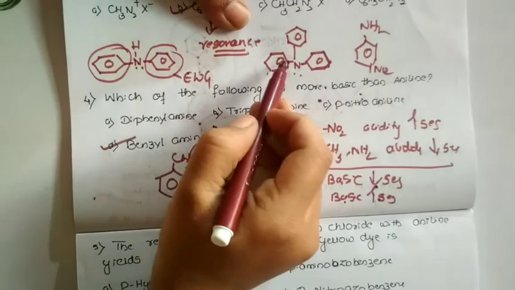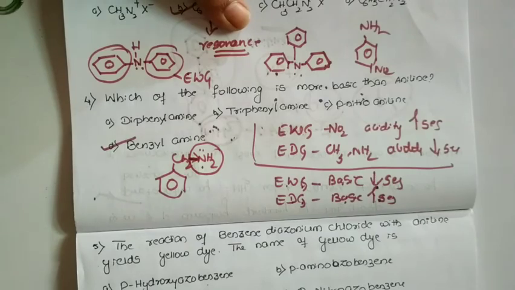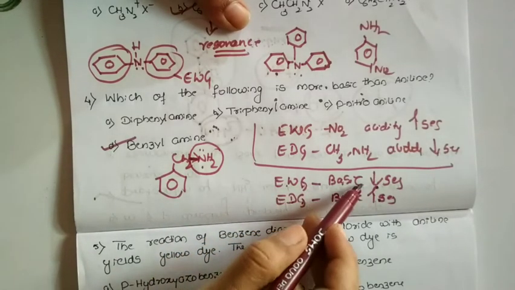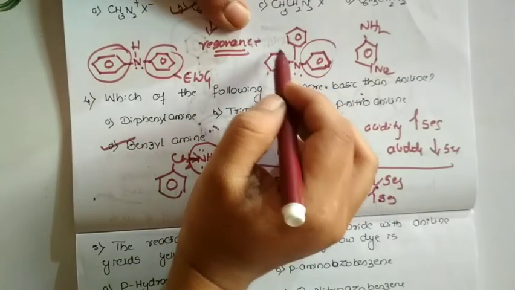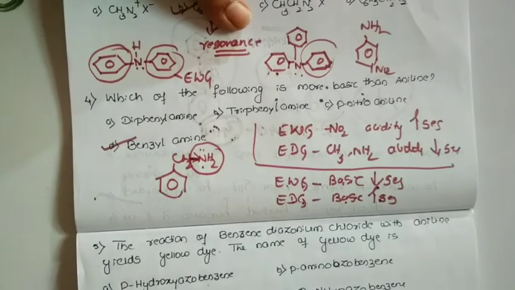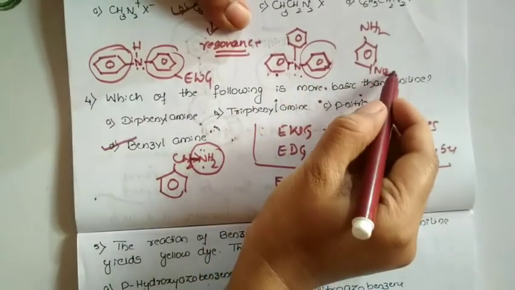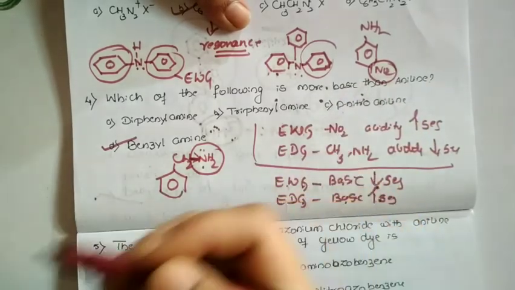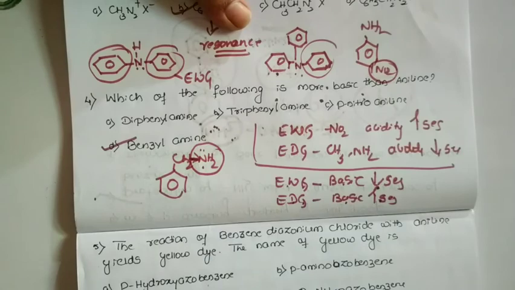The same concept I can apply here. In 3 phenyl groups, the phenyl group is an electron withdrawing group. Electron withdrawing groups decrease the basicity, and due to the presence of bulky groups, where is the space for the nitrogen to donate? So that is the main reason. When it comes to para-nitrophenyl, as I told, the nitro group is an electron withdrawing group which decreases the basicity. A lot of information we have discussed here.